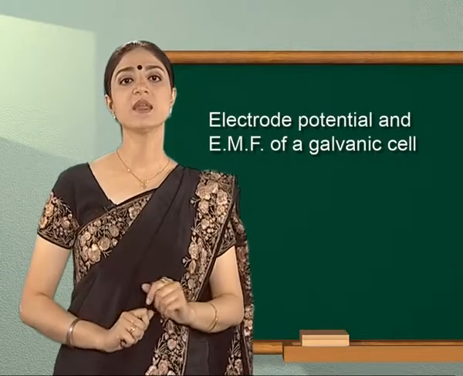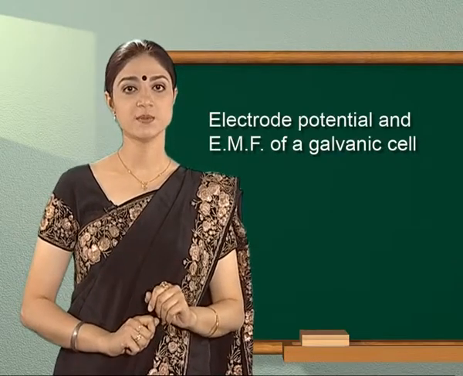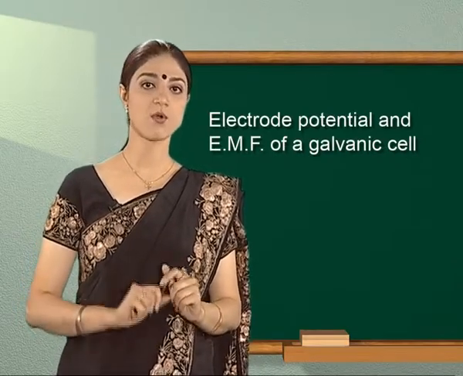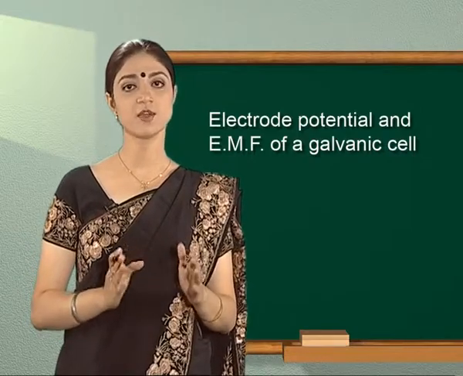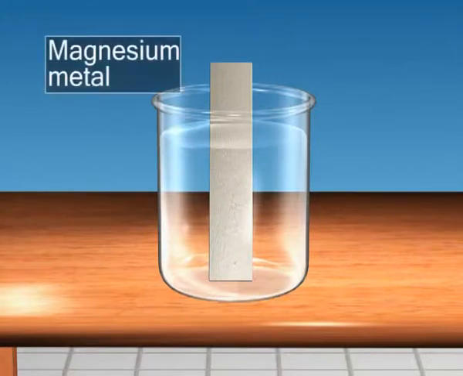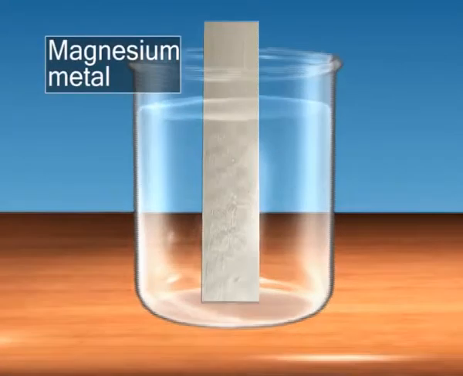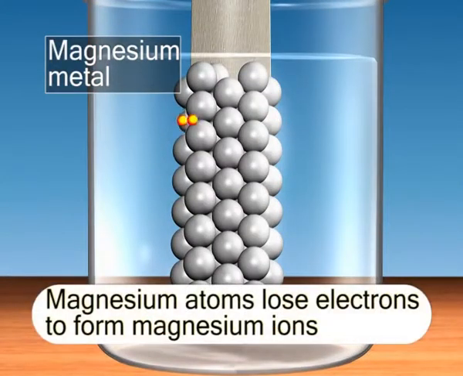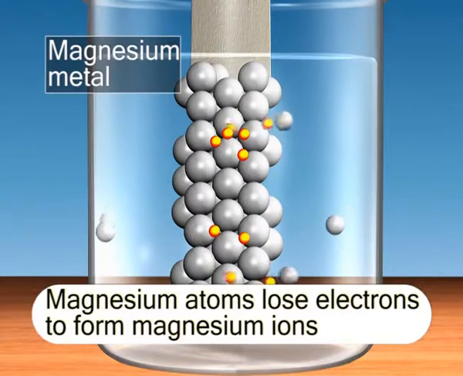Let us now take another example of magnesium, which is more negative than copper and is a stronger reducing agent. Children, you are looking at magnesium metal at atomic level. Magnesium atoms lose electrons to form magnesium ions.